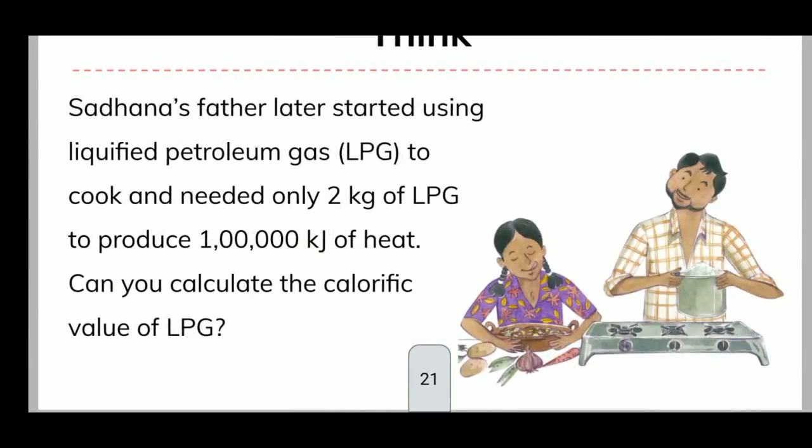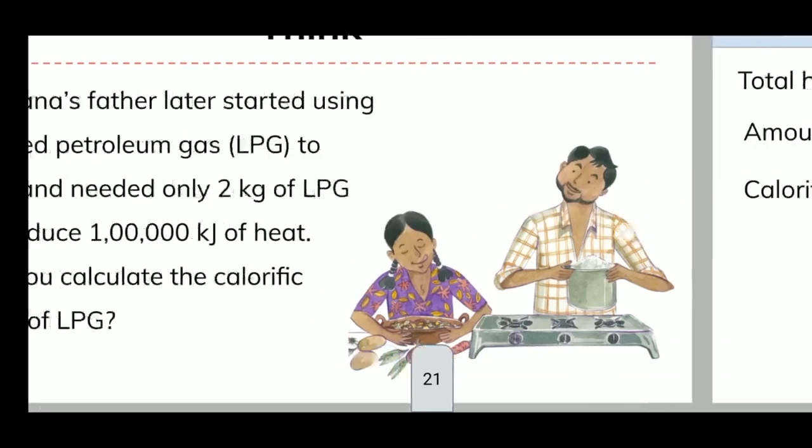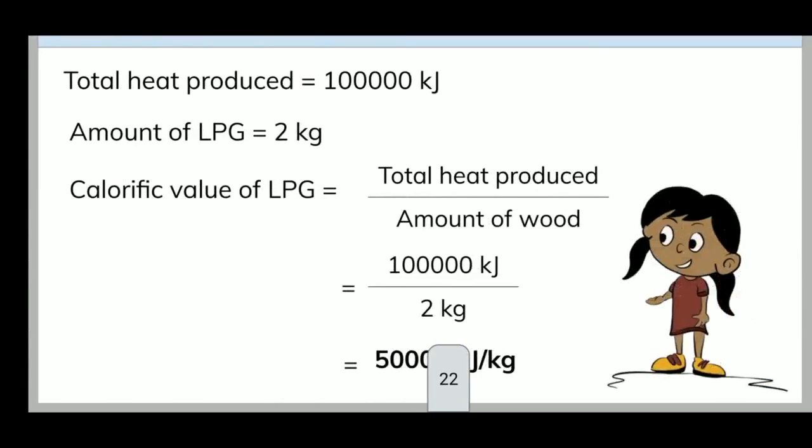Sadhana's father later started using liquefied petroleum gas, that is LPG, to cook and needed only 2 kg of LPG to produce 1,00,000 kilojoule of heat. Can you calculate the calorific value of LPG? Once again the same process. We are going to divide the heat produced by the amount of fuel. Total heat produced 1,00,000 kilojoule, amount of LPG 2 kg.